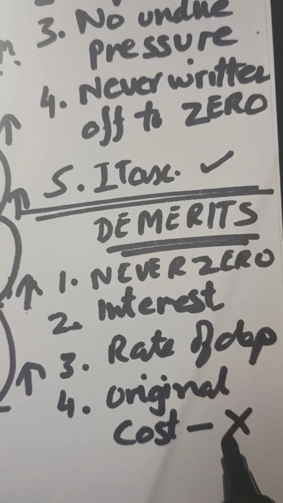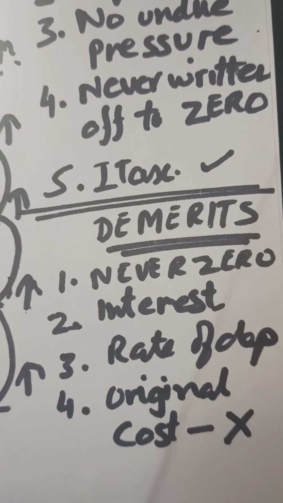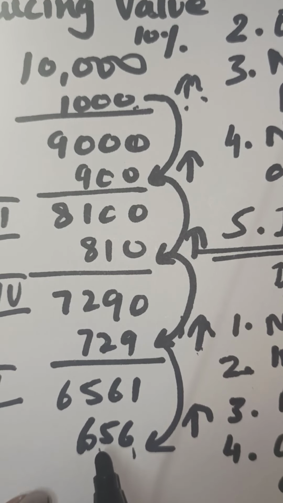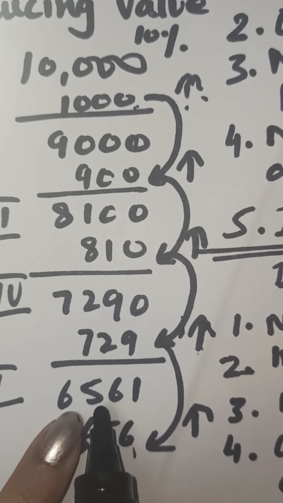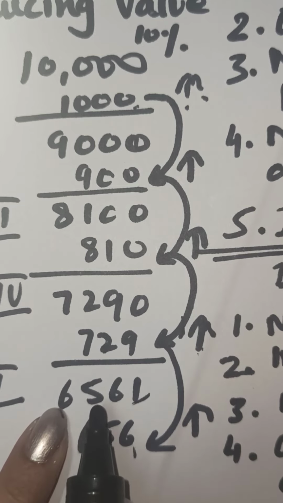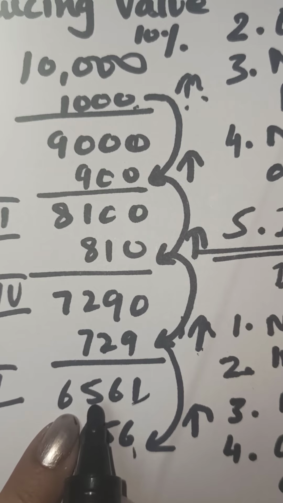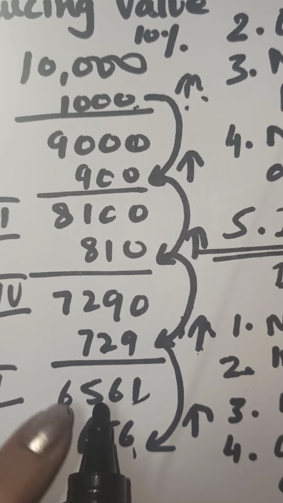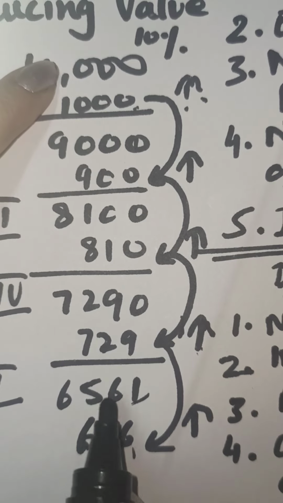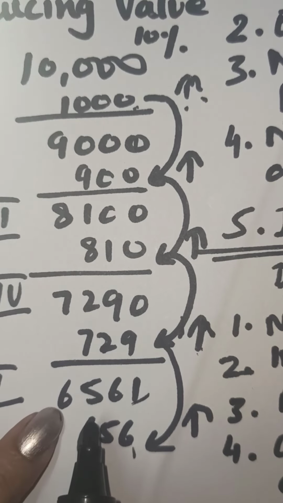Knowledge of the original cost is not known to us. We cannot find out the original cost. See here, suppose you have to sell the asset in this year. In this year, the asset account will show you the value of the asset at this amount. But when we want to sell the asset, we want to know at what value it was purchased. That 10,000 value will not be shown in the books in that year.